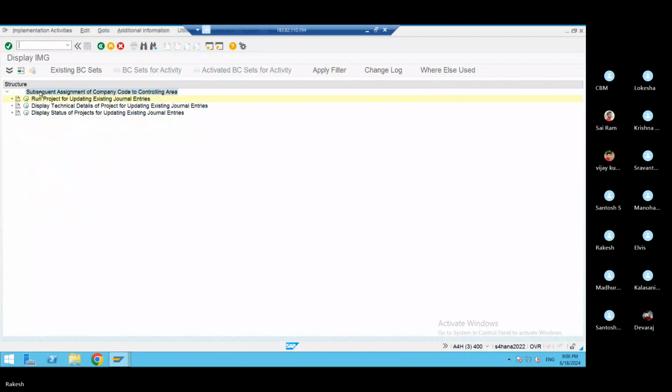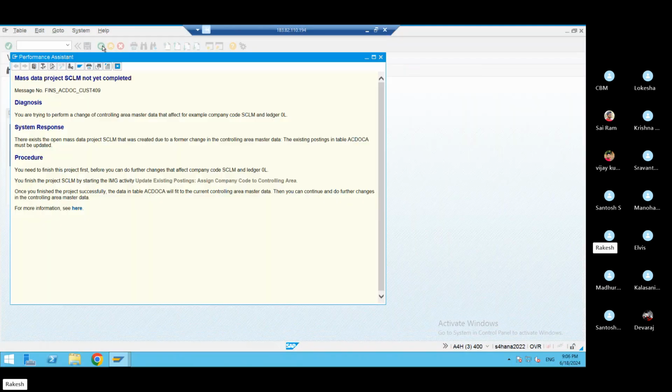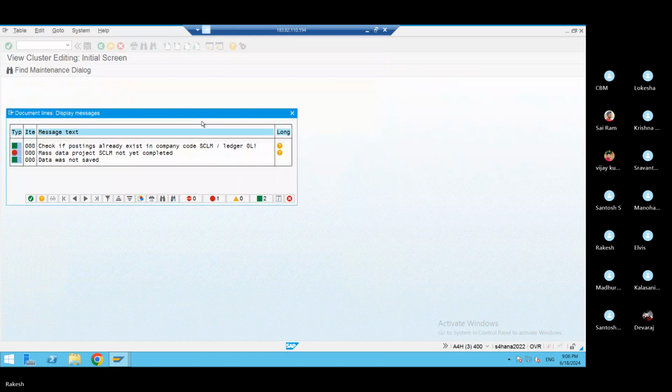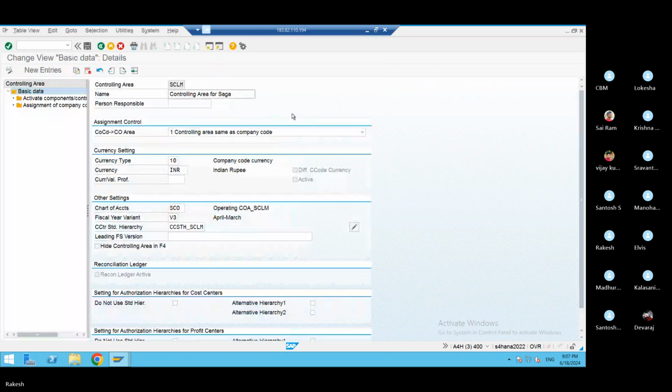Go back. Go back once again. See here, this is mass data, not complete. Click on that. So, go to assignment of company code.